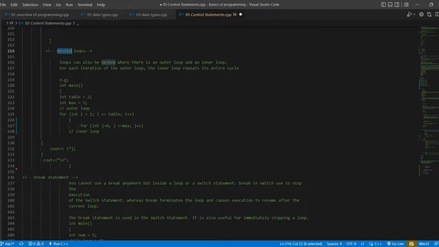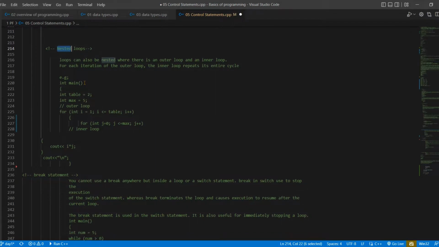As we discussed the nested if, where an if condition contains another if, in the nested loop we are going to do a for loop, and that for loop contains another for loop. This is called a nested loop. The syntax of the for loop remains the same, but it's simply nested, where the outer loop contains an inner loop. This is called a nested loop.